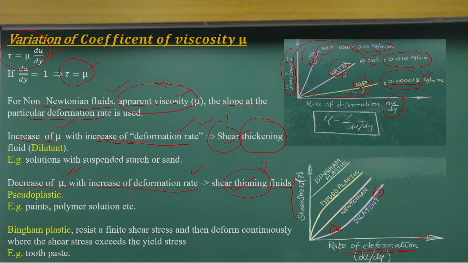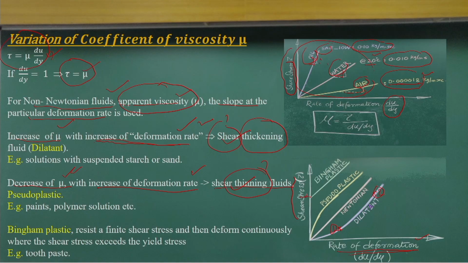There are fluids like toothpaste, as you know, when you apply a force to a toothpaste, initially it does not come out. That means it needs a limiting force. That limiting force should be there, a finite shear stress is needed, and after that the flow starts.